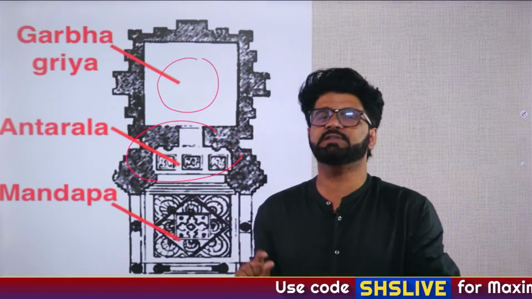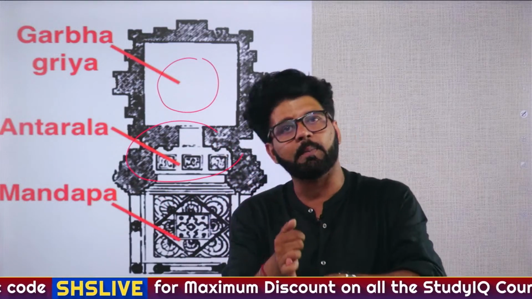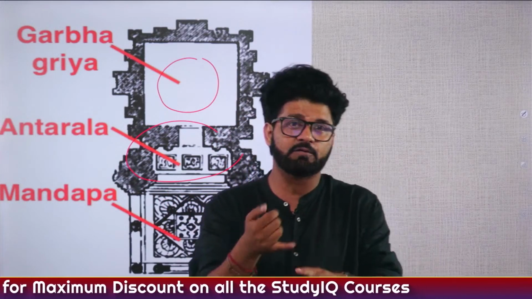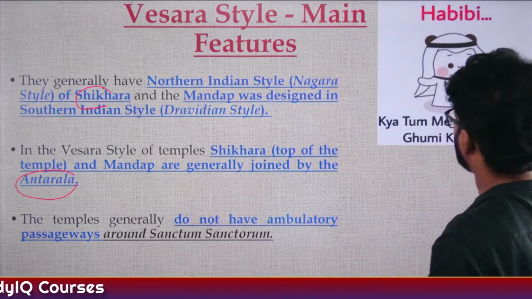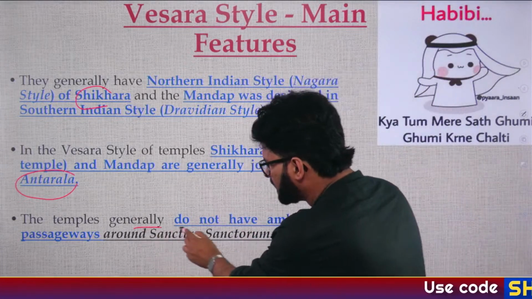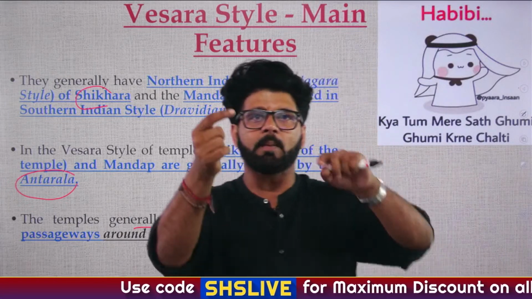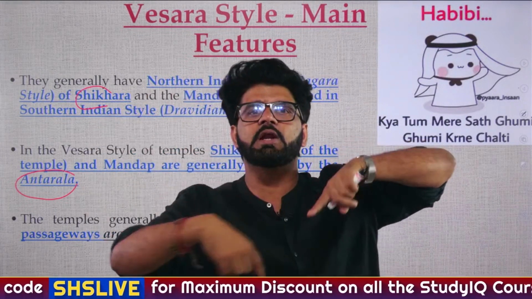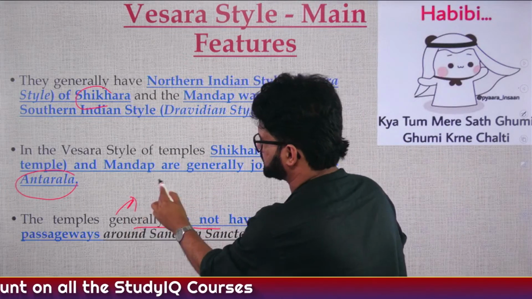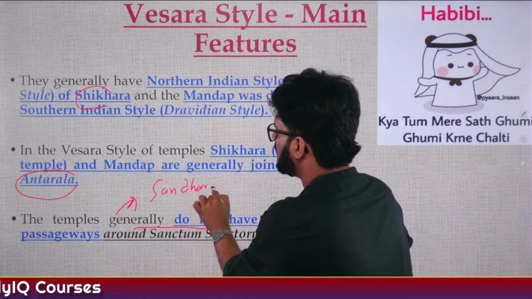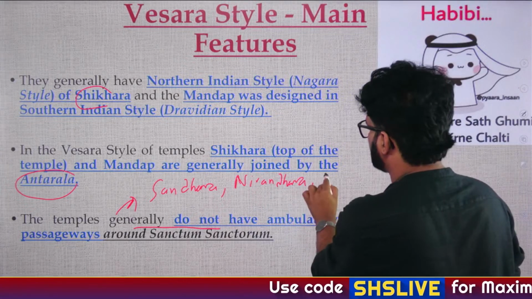So please remember these names: what is Garbhagriha, what is mandapa, what is Antarala, what is Amalaka, what is Axis Mundi. Again, we have talked about what is Axis Mundi. So these terms you cannot forget. And see here, these temples do not generally have an ambulatory passageway around the Sanctum Sanctorum. Ambulatory passageway means Pradakshina Path, circumambulation. So here you have to remember the division which we have discussed: Sandhara, Nirandhara and Sarvato Bhadra.